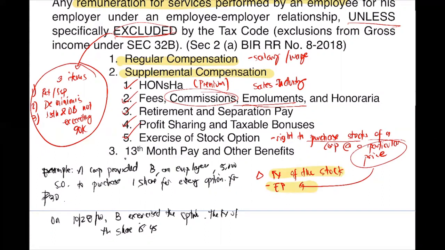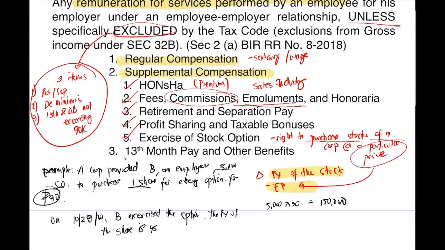A corporation provided B, an employee, 5,000 stock options to purchase 1 share for every option for 30 pesos. So each option, 1 share. So how many shares can he buy? If he has 5,000 stock options, and one option is one share, how many shares then? He can buy 5,000 shares, at what price? At 30 pesos. So 5,000 times 30 will give us 150,000.